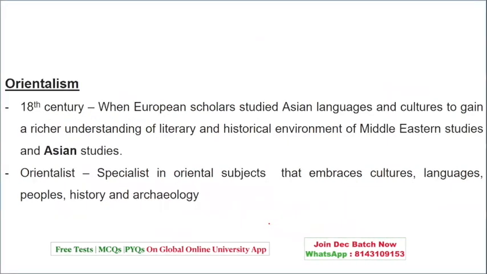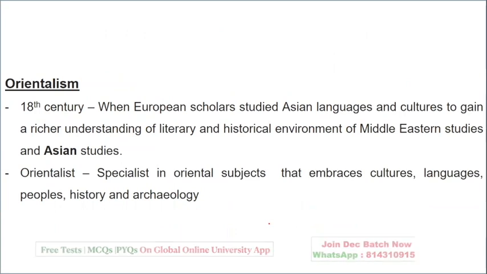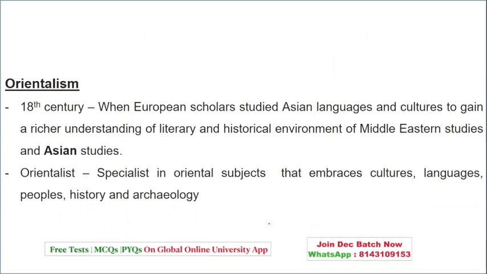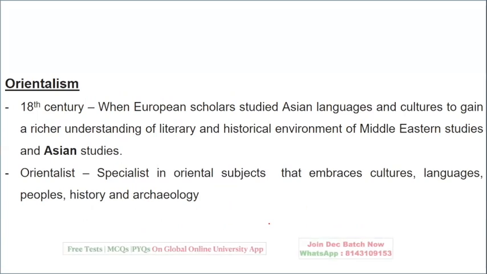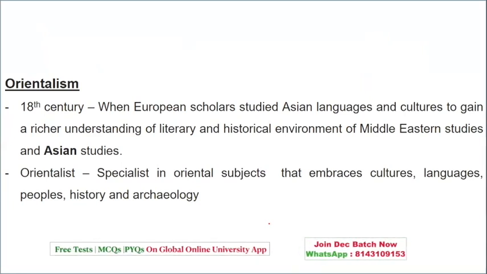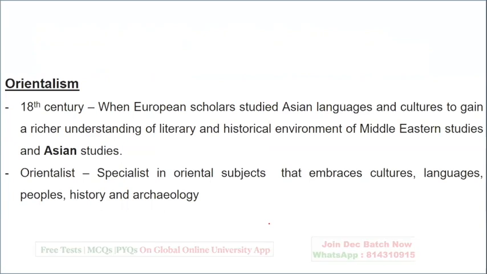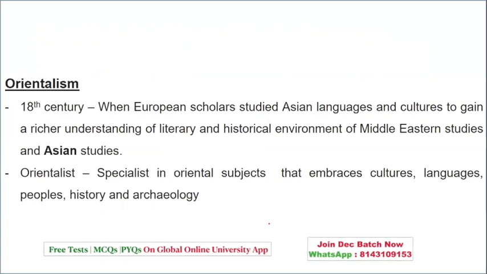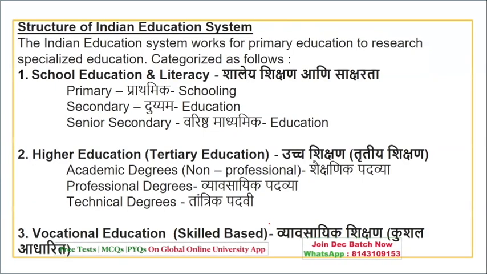Now, talking about Orientalism, let's see what exactly it means. It means that European scholars studied ancient languages and culture to gain a rich understanding. This rich understanding was basically developed by Orientalists. The one who studies these subjects, or looks in detail at the culture, language, and people, we call them Orientalists. Now, we have done this structure of education system.